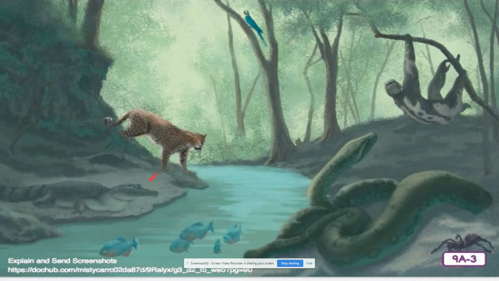And the piranha should be familiar to you all because these are Puello's fish relatives. The jaguar and the sloth are both covered in fur, so that would make them mammals. We also know that mammals give birth to live young.